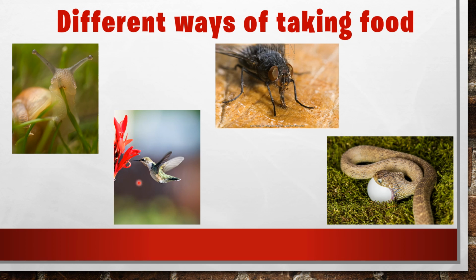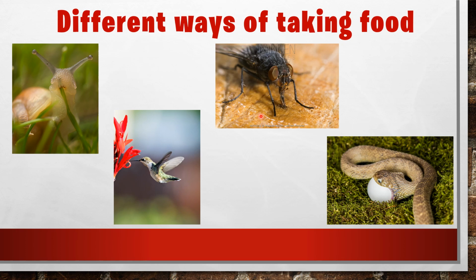So you can use that word sucking or you can use the word siphoning. Siphoning means like a straw, the hummingbird sucks the nectar from the flower. So the correct word is siphoning, or you can use sucking also. And in the third picture, you can see one housefly, and that style is called sponging.